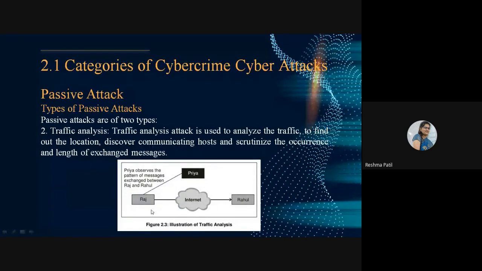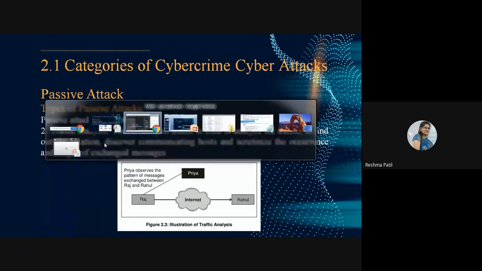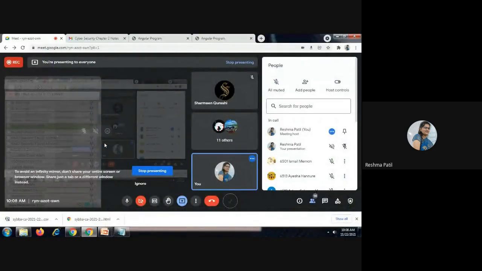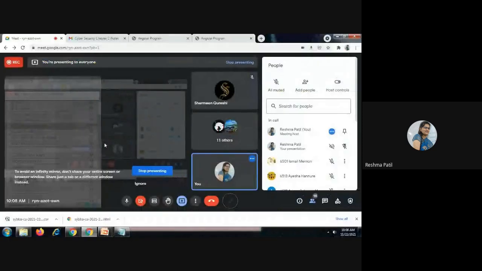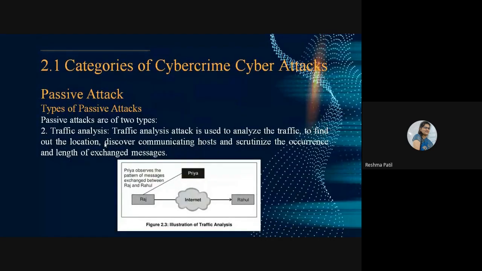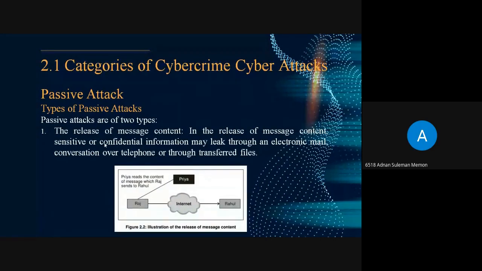Where is the location of the host computers? What are the occurrences of those messages? What is the length of those exchanged messages? All these things are observed under this traffic analysis. Understood this passive attack? Yes, ma'am. Passive attack.